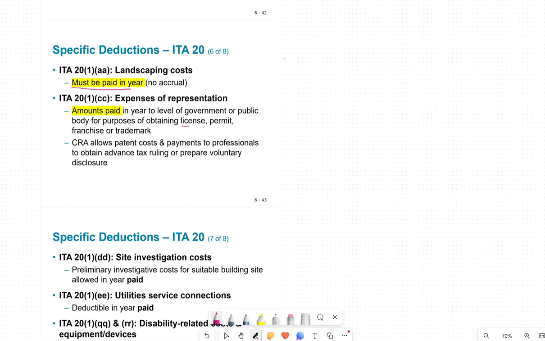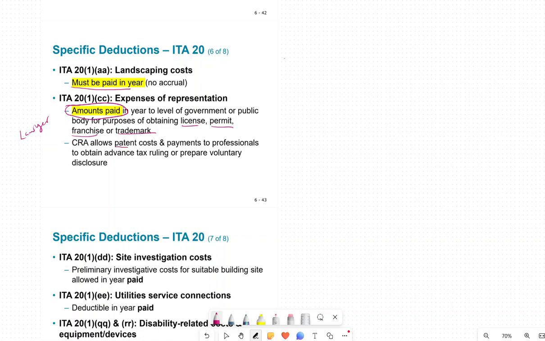So we are obtaining a license or a permit or a franchise or a trademark, so we need a lawyer to do the paperwork. Now we are allowed to deduct it. This is the amount paid in the year that the amount is paid. That's the year we're allowed to deduct it.